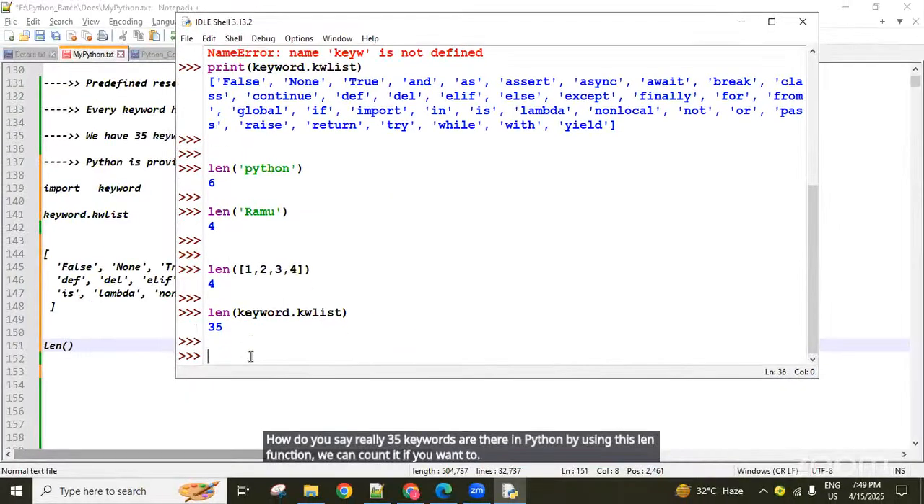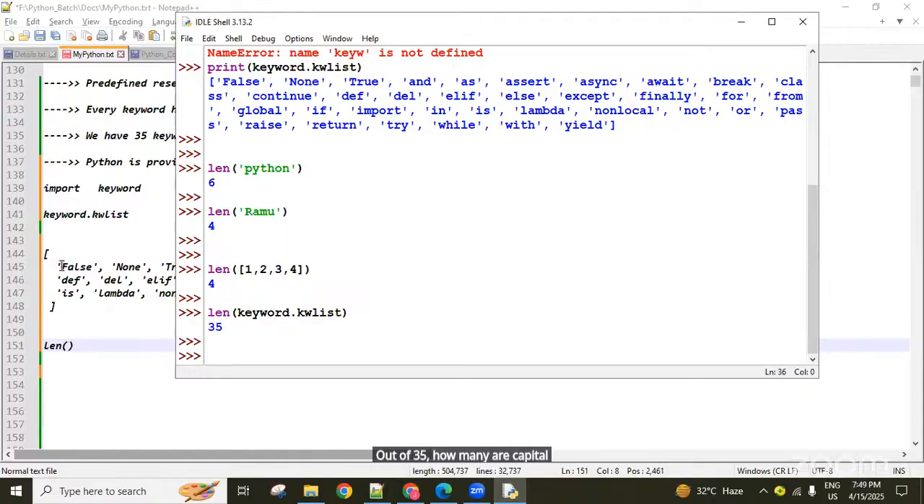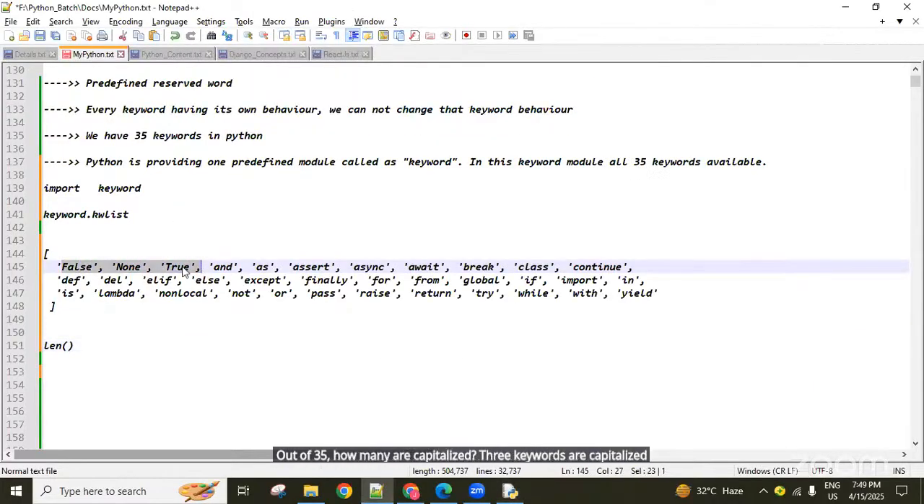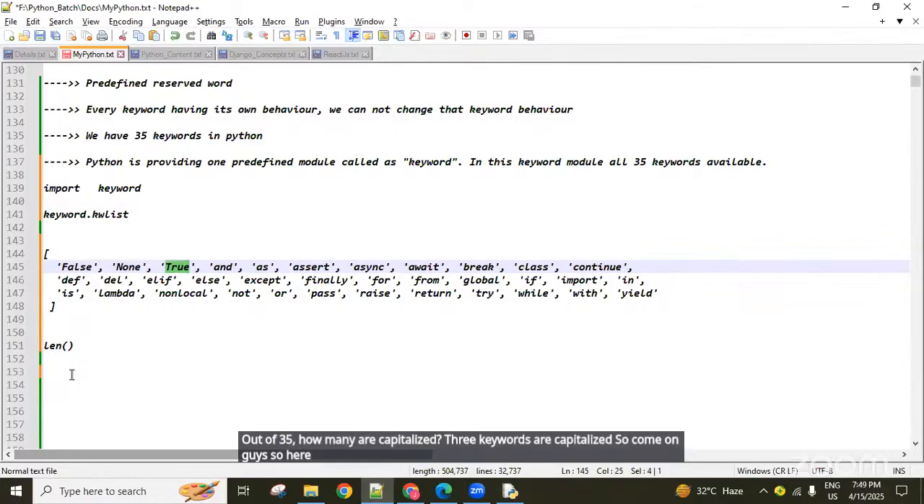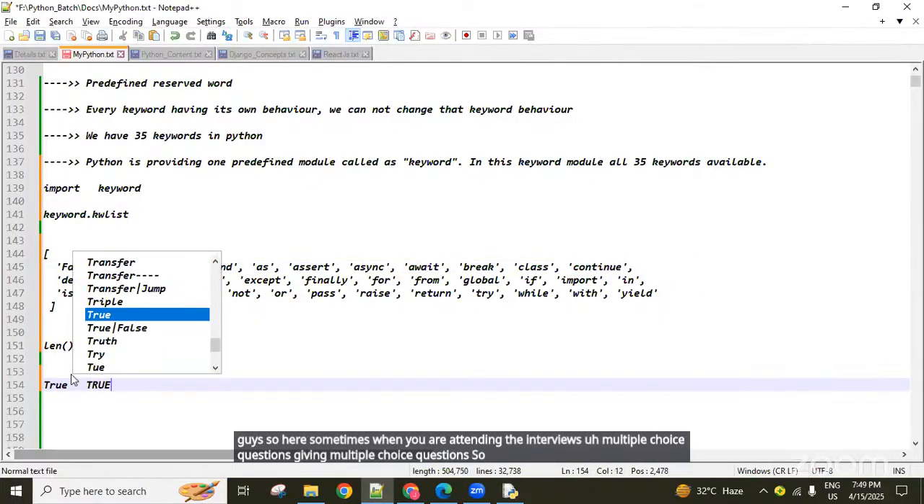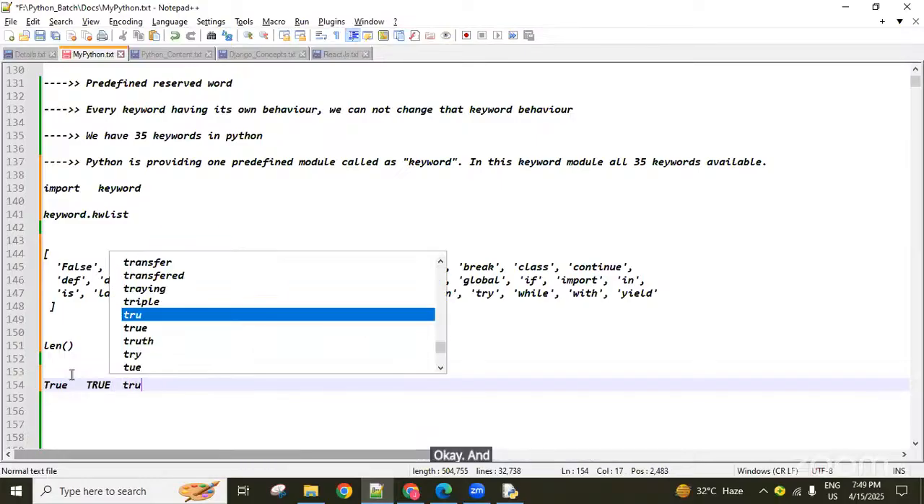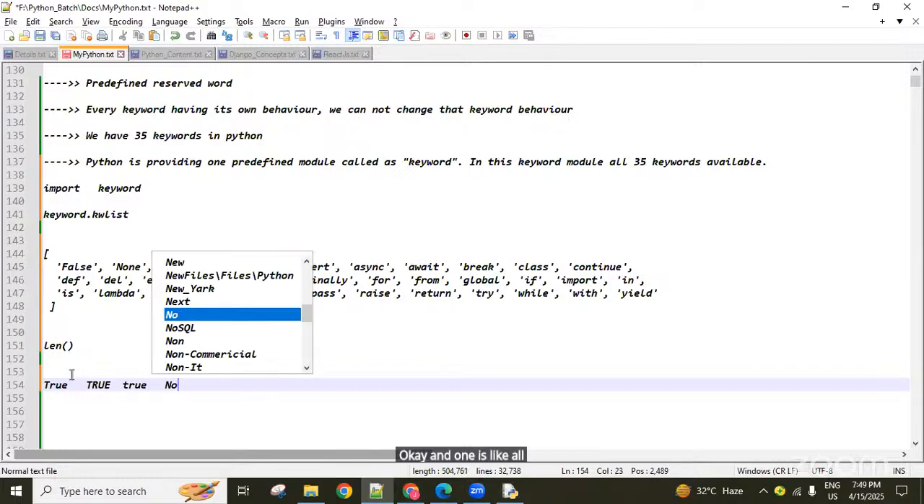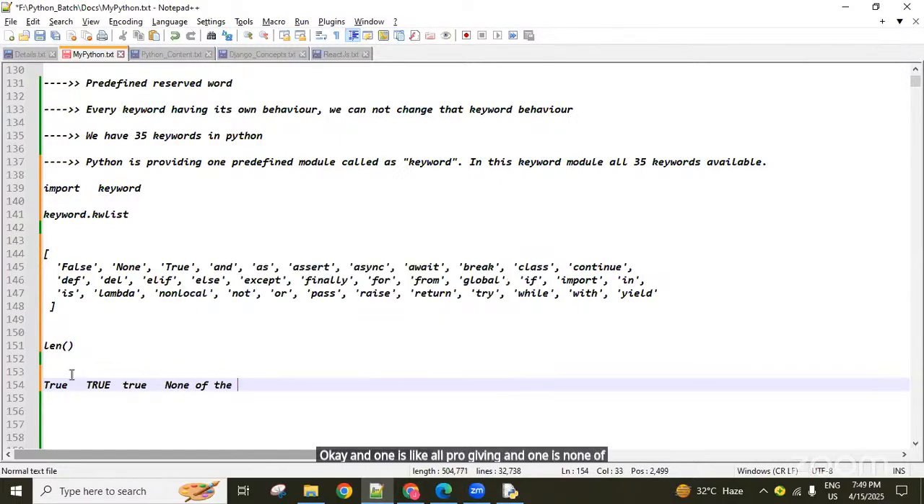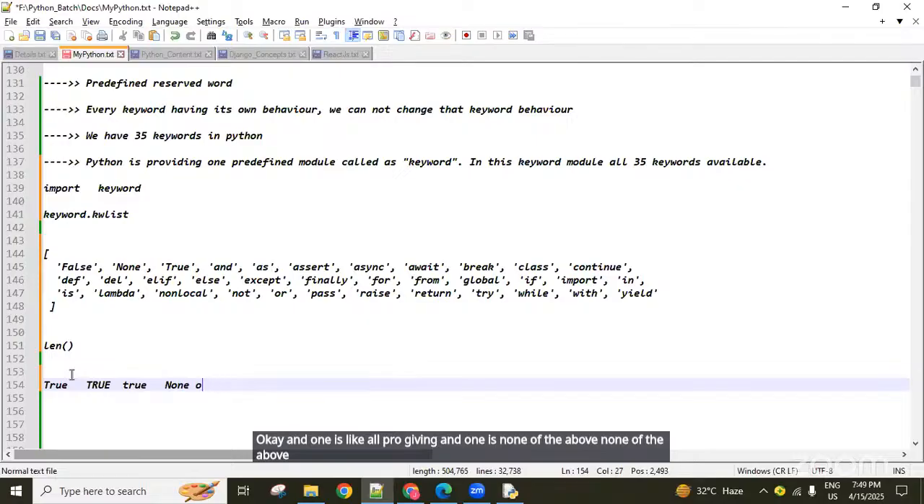Out of 35, how many are capitalized? 3 keywords are capitalized. So come on, guys. Sometimes when you are attending the interviews, multiple choice questions are given. So one is like this, one is like this, and one is all true, and one is none of the above, or simply error related. So simply one error related, you're going to get it.